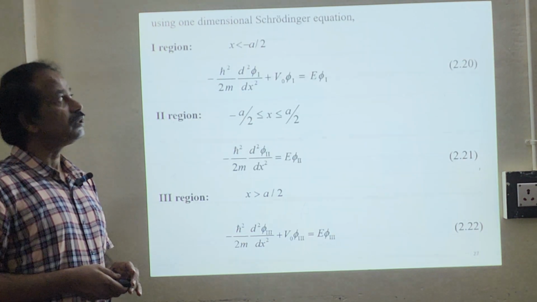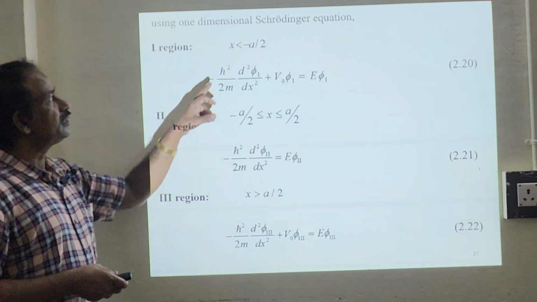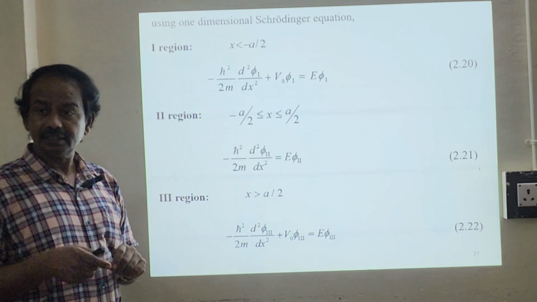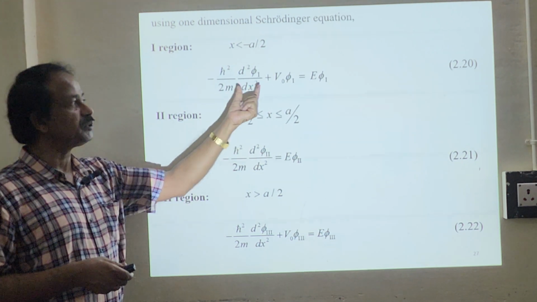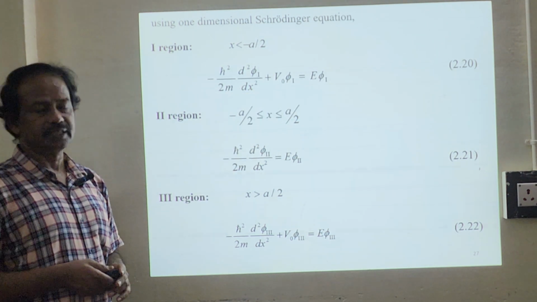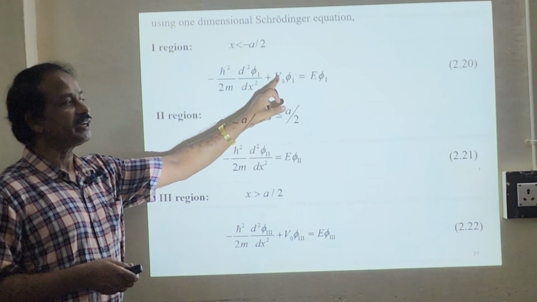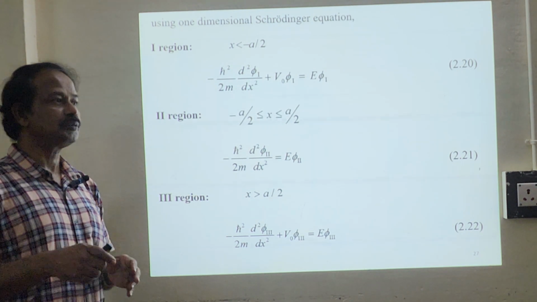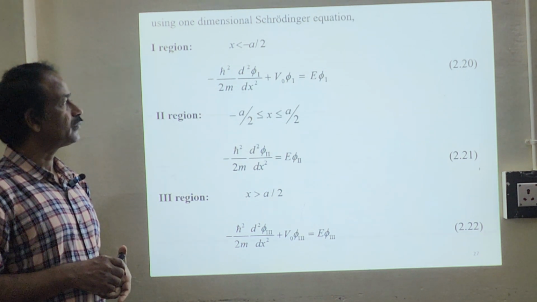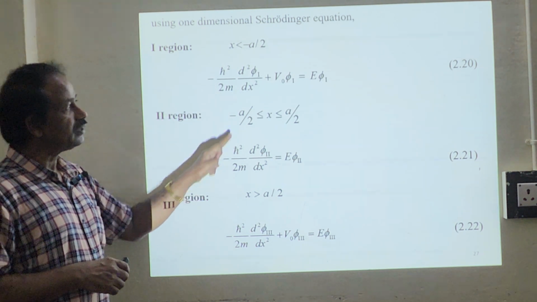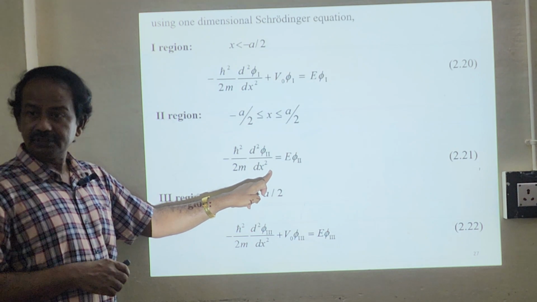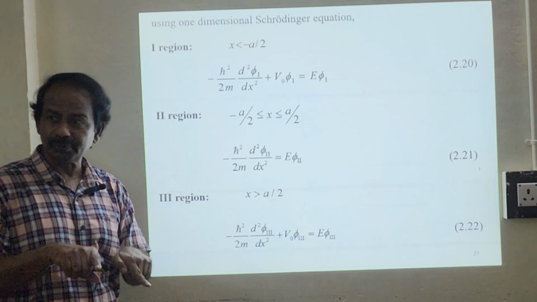Now we are going to use the one-dimensional Schrodinger equation in the first region, when X is less than minus A by 2. So this is your Schrodinger equation: kinetic energy plus potential energy equals total energy. Phi1 is the wave function, E is the corresponding energy. Okay, so this is the first region. In the second region, V naught will be 0, that is inside the well.